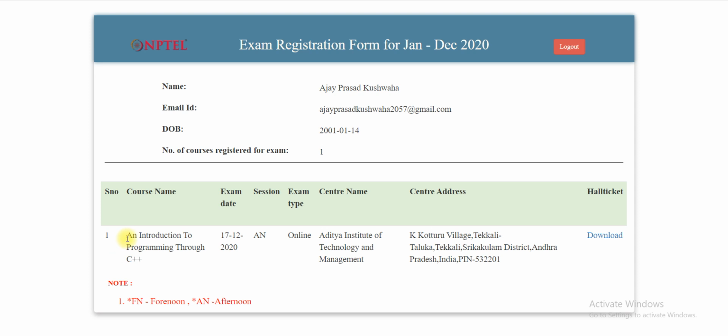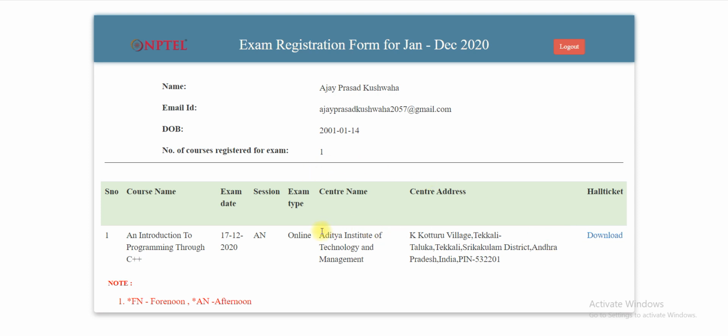You can check your course name, the date of examination, and what session your examination is going to be in, forenoon or afternoon. Forenoon is from 9 to 12 and afternoon exam is from 2 to 5. Before the examination you have to report at the center 1 hour earlier, and once you enter the exam hall, you can only leave after 1.5 hours. Take care of those things, and all those details you will get on the hall ticket.